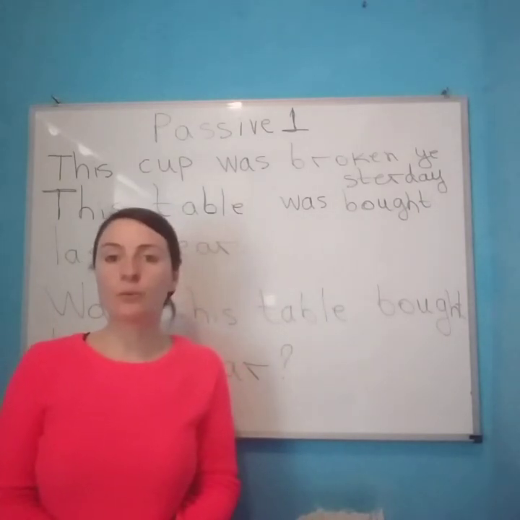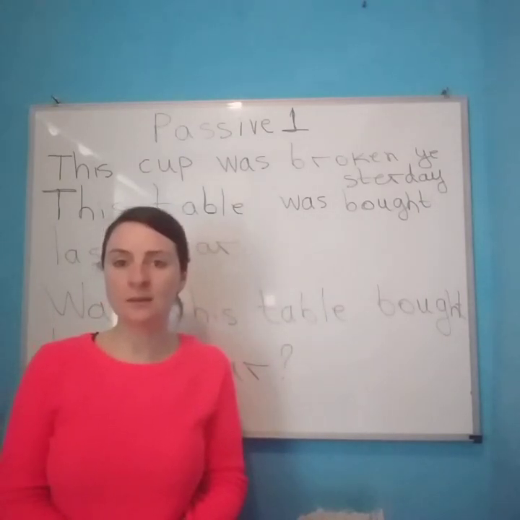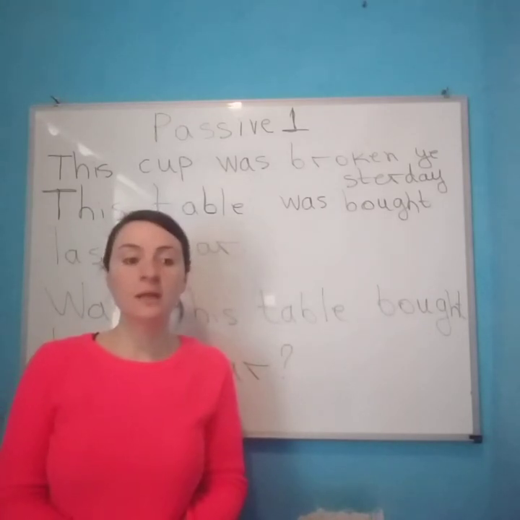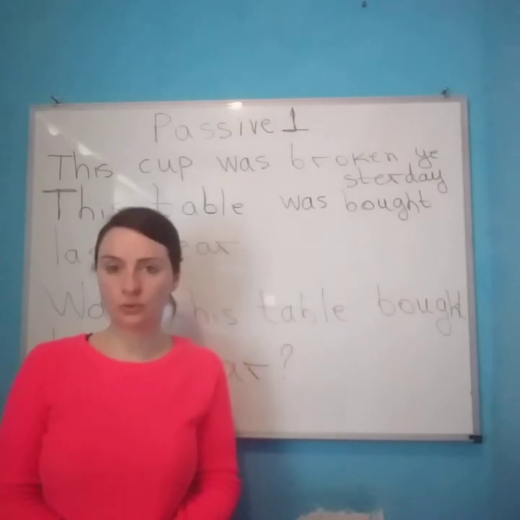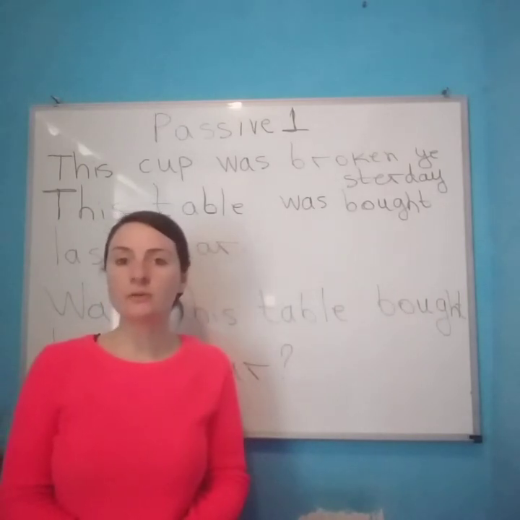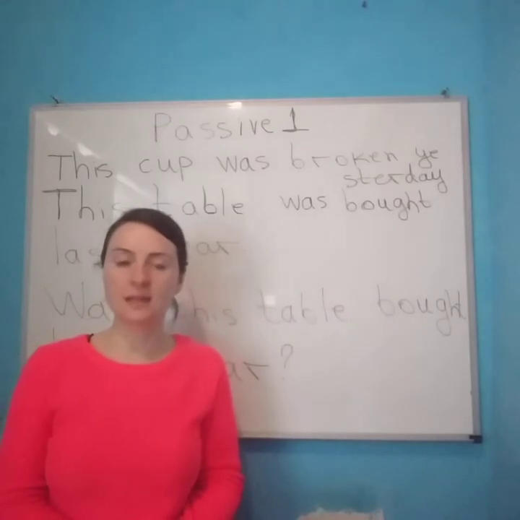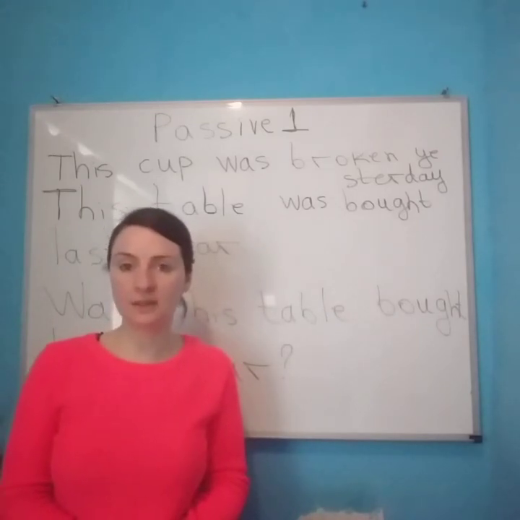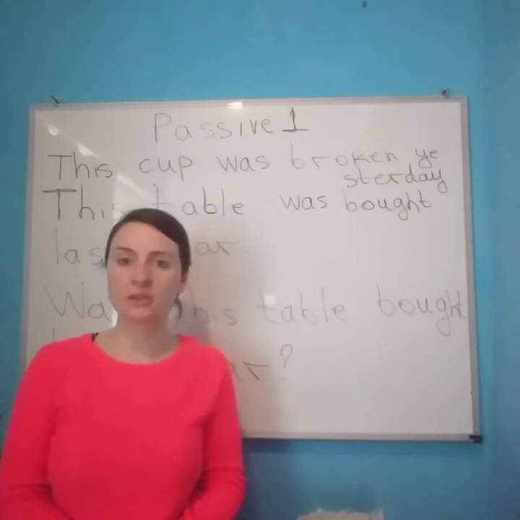But when we want to say that something happened to someone or something, we have to use passive. For example, this house was built last year. I say that some action happened last year, but I don't say who did it.